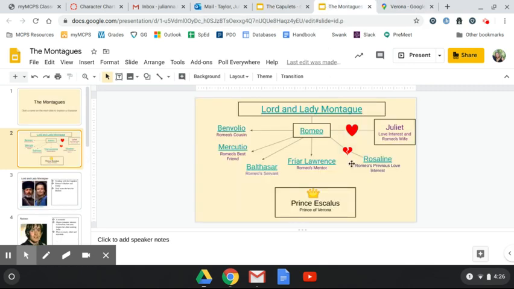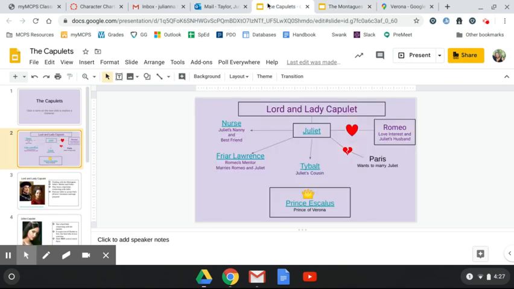It's a masquerade, so everybody's in masks, which means that Romeo Montague shows up to a Capulet party in a mask. While he's there, he sees Juliet and he falls head over heels in love with Juliet. They have an interaction, they kiss at the party, and Romeo is in love.